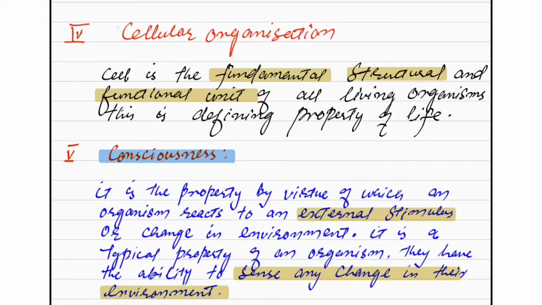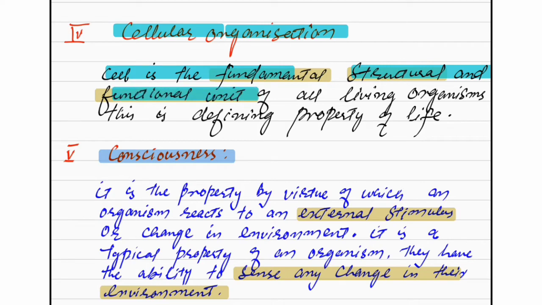So yes, the fourth characteristic feature of living organisms is cellular organization. So what is cellular organization? Each and every living organism is made up of cells. Fine. So we can define the cell as the fundamental, structural, and functional unit of all living organisms. That means living organisms are composed of cells. Just like houses are made up of bricks, in a similar fashion living creatures are made up of cells. And this is the defining property of life. Without these cells, there would be no life. That is the reason why this is a defining property of life. Fine.